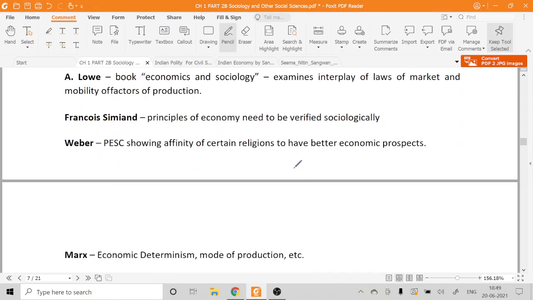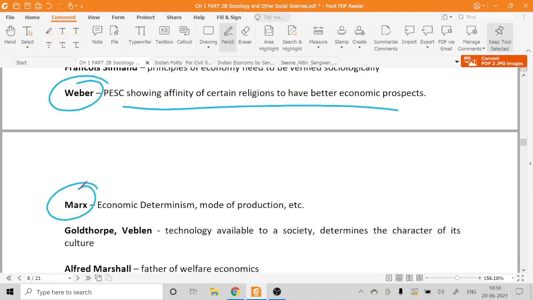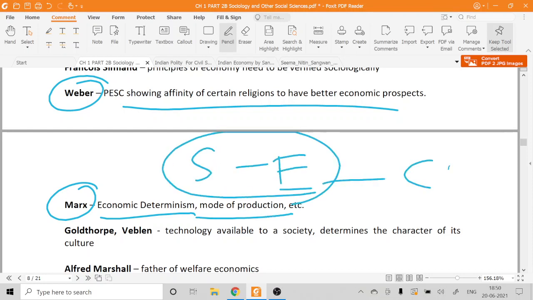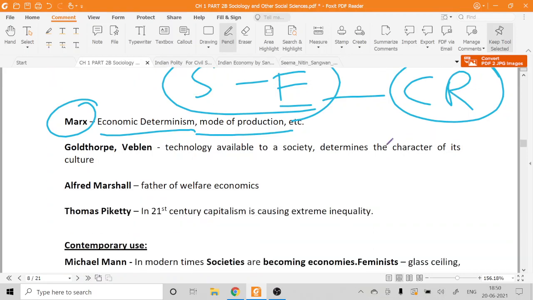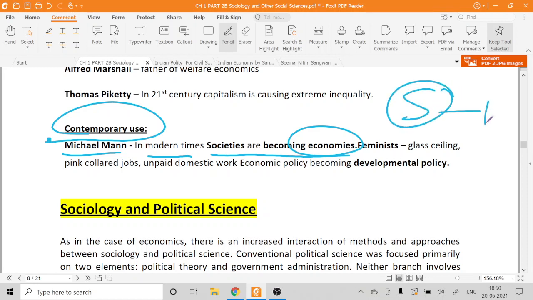Similarly, different thinkers have studied economics. For example, Marx, when he talks about economic determinism or mode of production, so sociology and economics again have a close relation. That is what you need to establish. There are also contemporary uses. For example, Michael Mann says that in modern times societies are becoming economies. Michael Mann is trying to say that now societies are becoming economies. For example, a particular society is known by its economy.